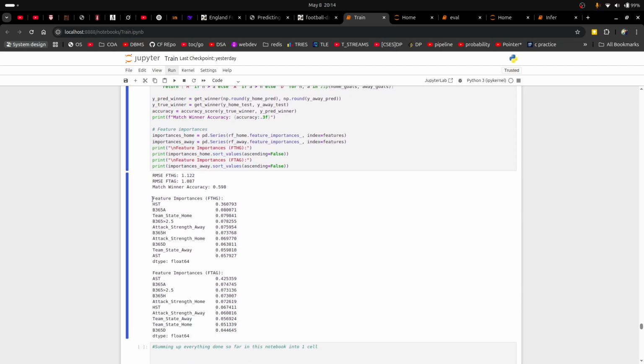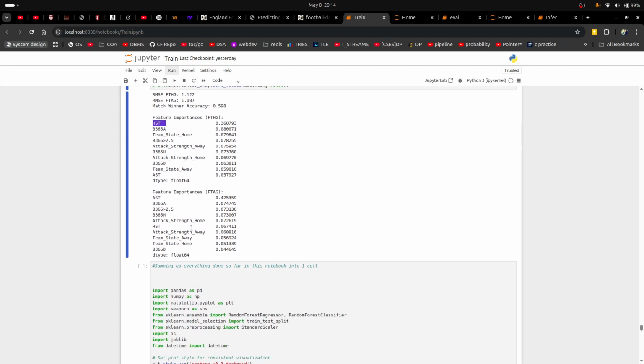Then we tried to see which features our models were prioritizing. As you can see, the highest feature importance is for halftime goals and away halftime goals, which is to be expected.